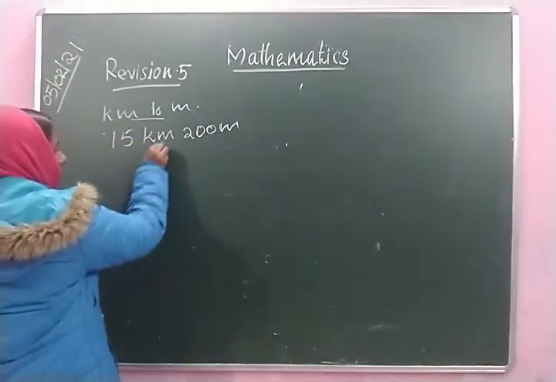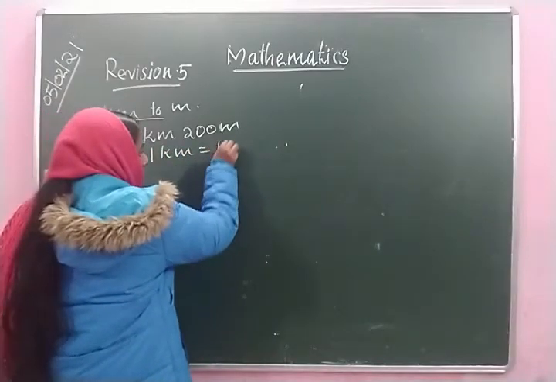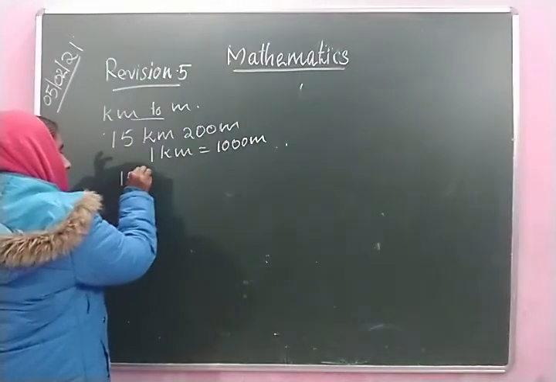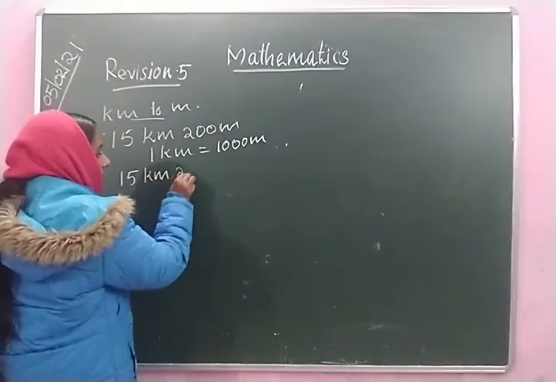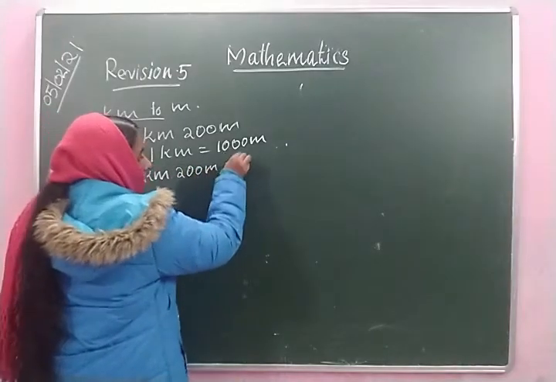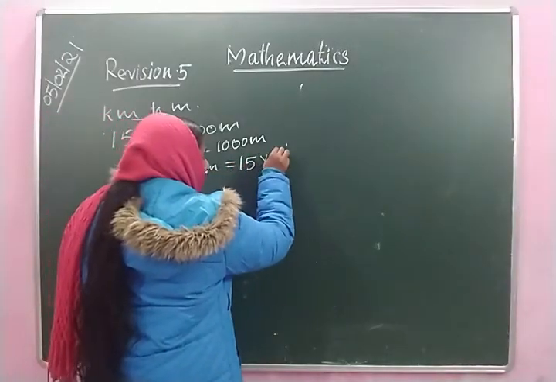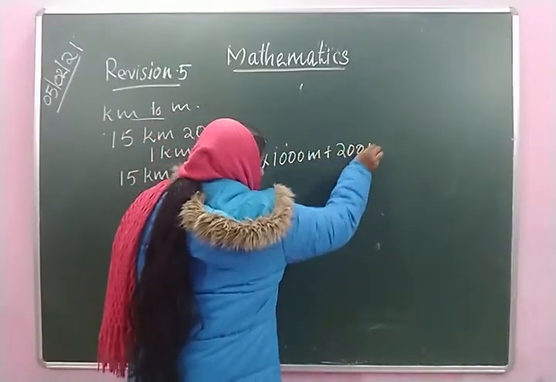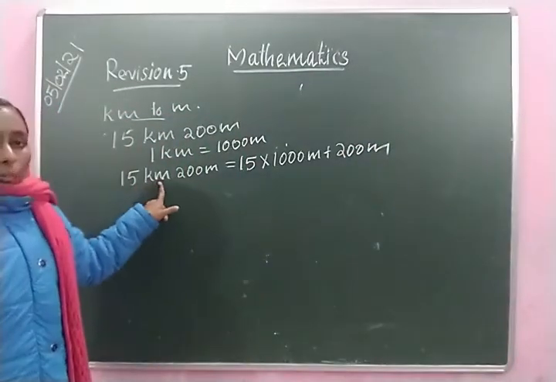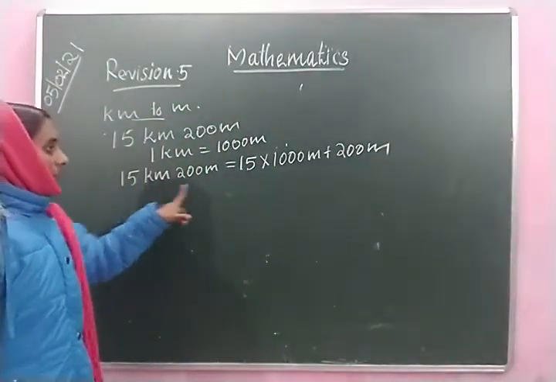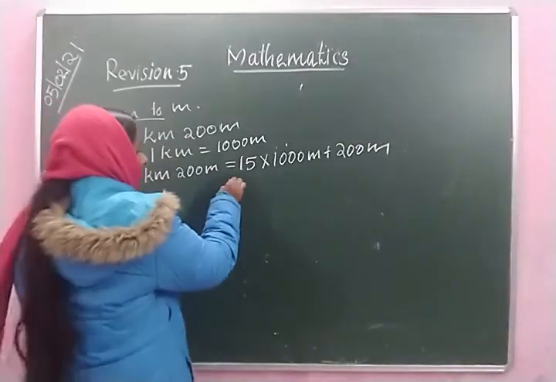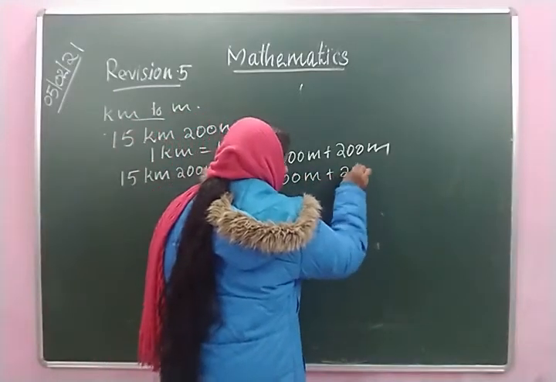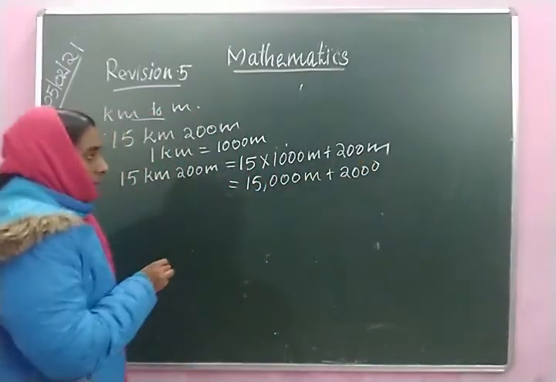First we have to write 1 kilometer is equal to 1000 meter. Here 15 kilometer is there. 15 kilometer 200 meter is equal to 15 multiplied by 1000 meter plus 200 meter. First we have to convert kilometers, 15 kilometers to meter. 15 multiplied by 1000 meter plus 200 meter, that is 15,000 meter plus 200 meter.